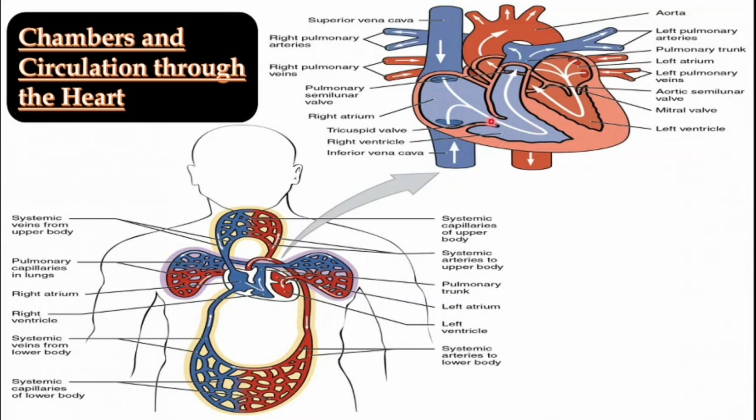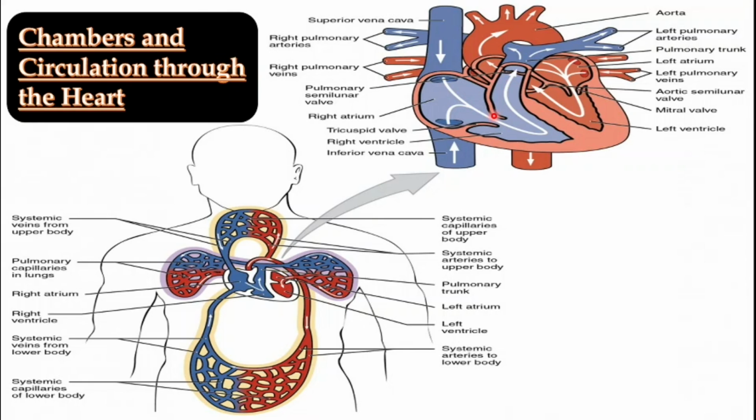Now, if you look at the heart, this is the right side of the heart and this is the left side of the heart, and the upper portion of the heart has the atria and the lower portion has the ventricles. So the heart has two atria, one on each side, and two ventricles, one on each side. The atria are known as the receiving chambers. The blood from the body comes into the atria, and the ventricles are known as the contracting chambers or the pumping chambers, because they contract and propel the blood out from the heart into the systemic circulation and the pulmonary circulation.